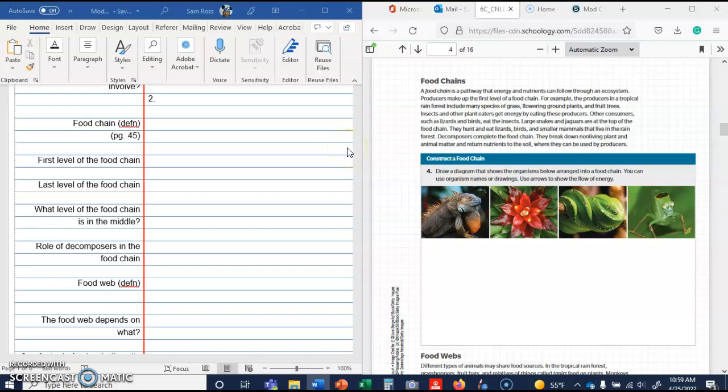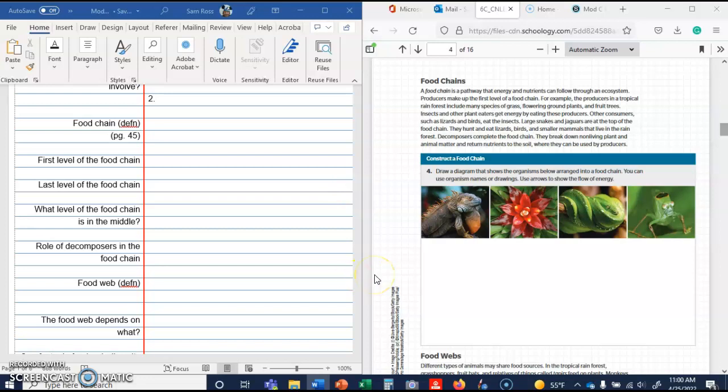What level of the food chain is in the middle? That would be your consumers. Producers, consumers, and then decomposers. Now the role of decomposers in the food chain. Decomposers complete the food chain. They break down non-living plant and animal matter and return nutrients to the soil, where those nutrients can be used by producers. So that would be your information right here.